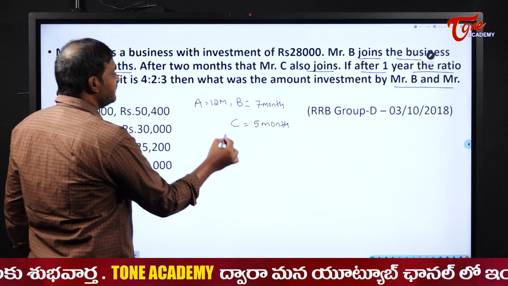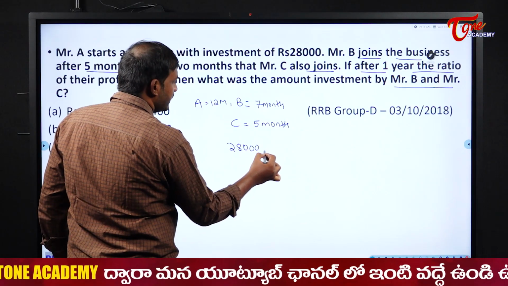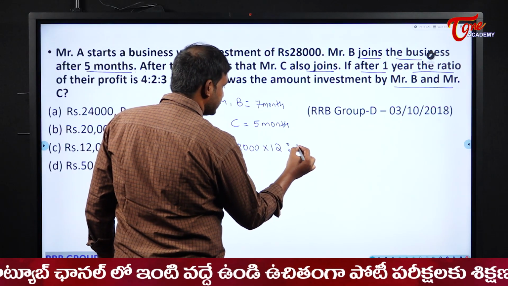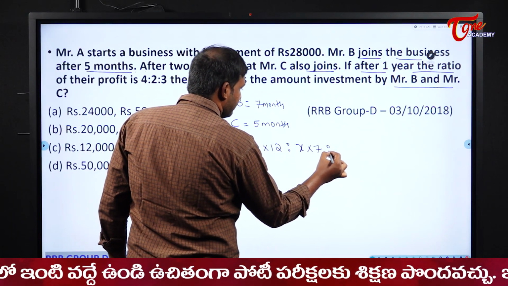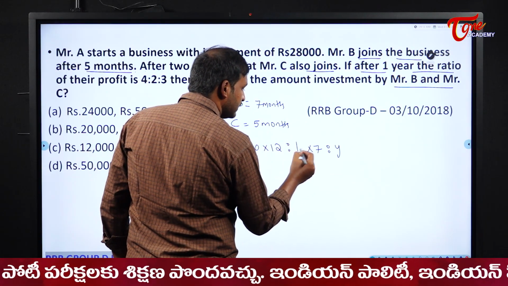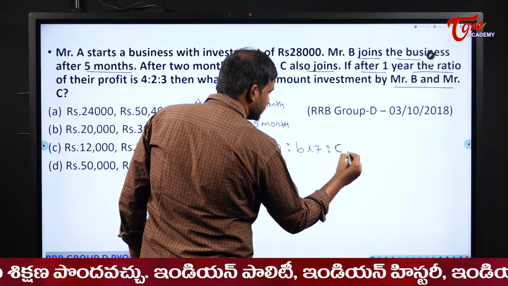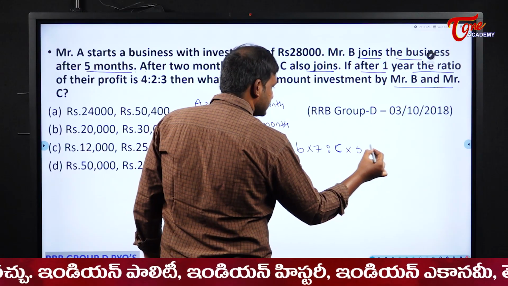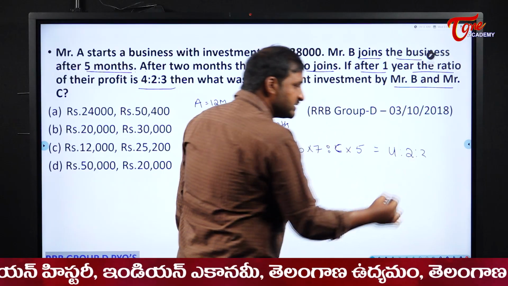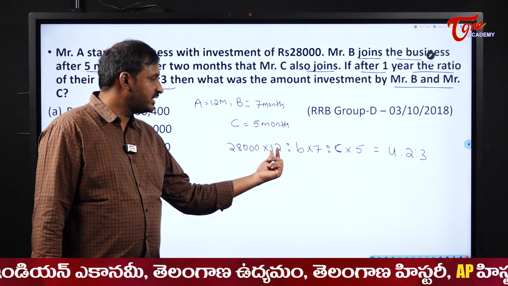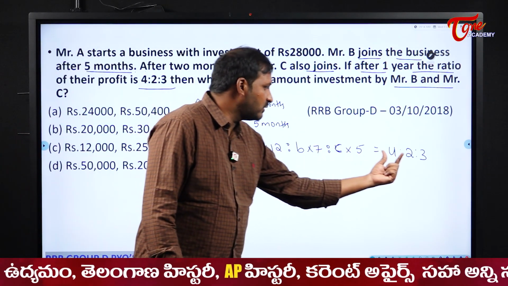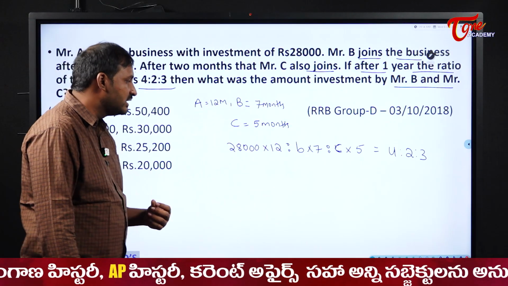So now, A's investment is what here? 28,000 and he invested for 12 months. We don't know how much B invested here. Assume it as X and he invested for 7 months. When it comes to C, we don't know how much he invested. For B, I will take B only, for C, I will take C only to avoid the confusion, and he invested for 5 months. This ratio is given as what here students? 4:2:3. Investment into time period, investment into time period, investment into time period is equal to 4:2:3, which was given in the question.